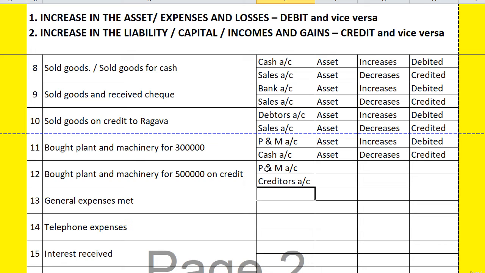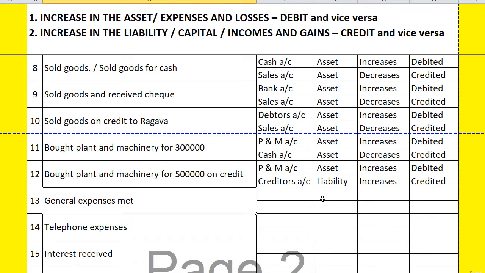Plant and machinery is an asset that increases, so we debit it. Creditors is a liability. It increases, so it is credited. Correct. Good.